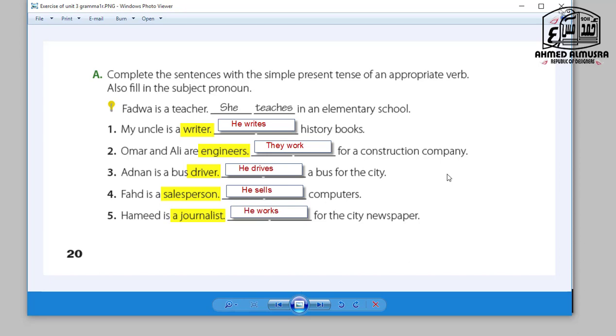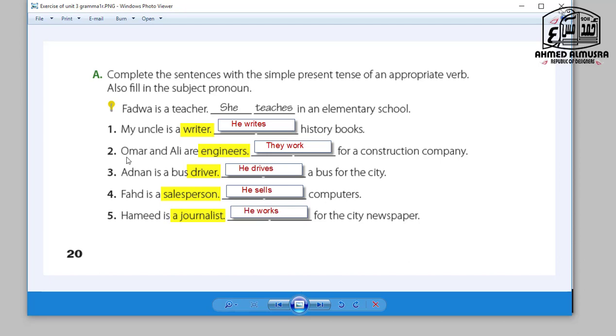So pay attention. Writer, writes. Driver, drives. Player, plays. So it works like this. So number one. Fidwa is a teacher. She teaches in elementary school. My uncle is a writer. He writes history books.